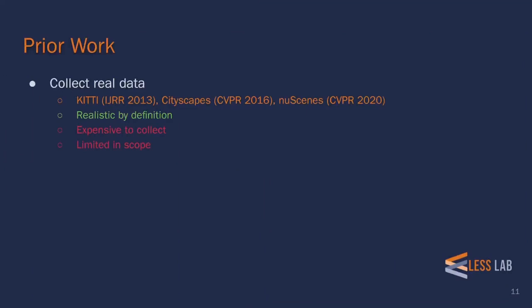Now let's take a step back and examine the three main approaches for testing autonomous systems. The first category of testing uses real-world data. There are several available datasets, including KITTI, nuScenes, and Cityscapes. Real-world data is the gold standard for autonomous vehicle validation, as it contains a snapshot of what the system will see when it is deployed in the physical world.